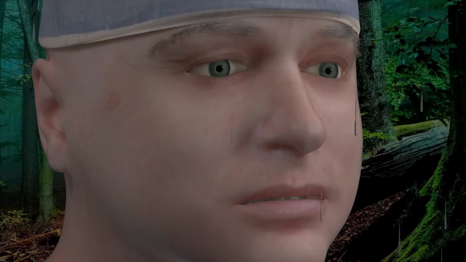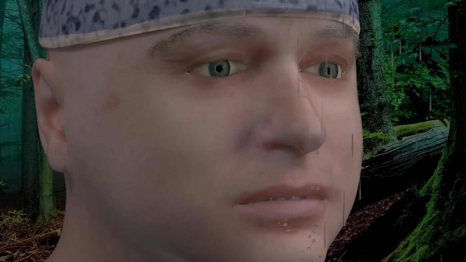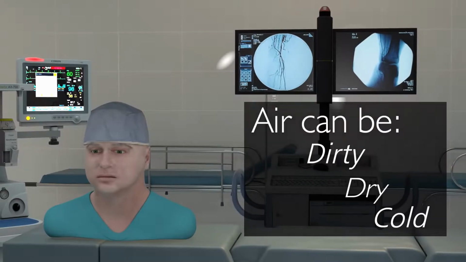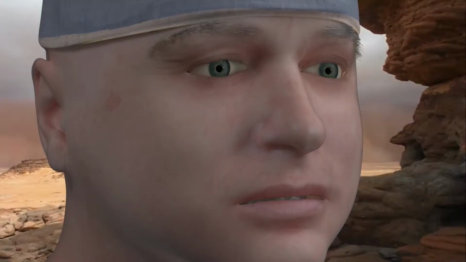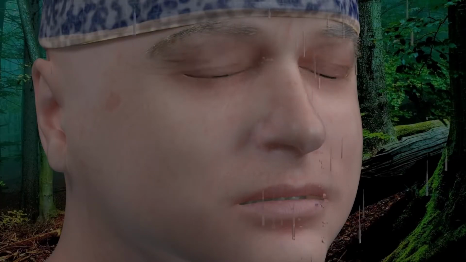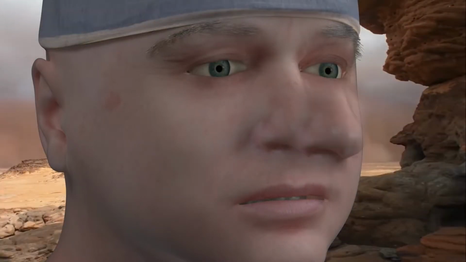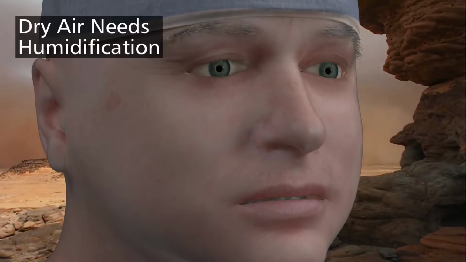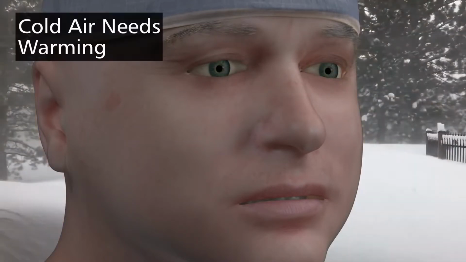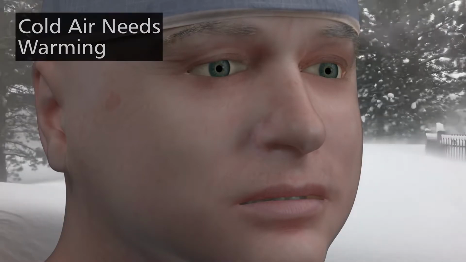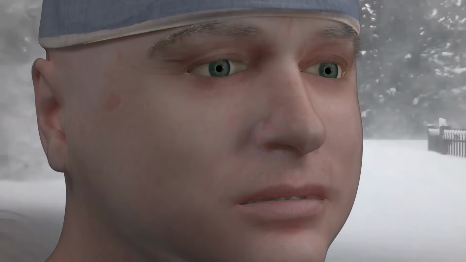The first task that your nose must accomplish is to provide a rainproof airway. Perfect breathing air should be dirty, dry, and cold, like in this dusty, dry desert. Unfortunately, noses also have to cope with clean, humid, and warm air. Dry air needs warming, dusty air needs humidification, and cold air needs dry cleaning. The large surface area of the nasal passage performs these functions.